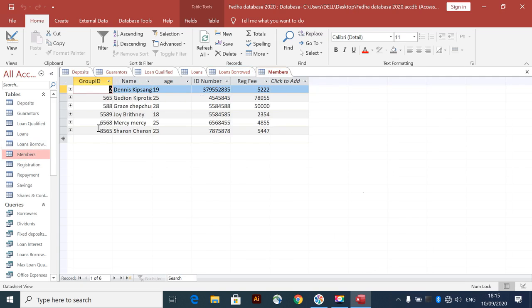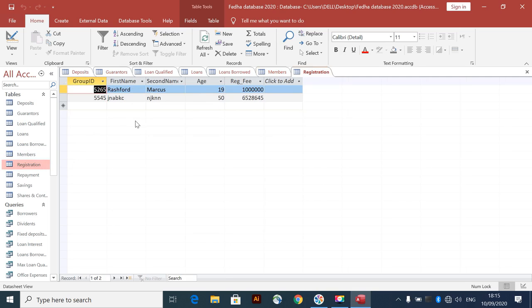So another table is the members table. There's a name, age, ID number, and registration fee. The registration fee if you want to join is 1,000. So you cannot be a member without paying the registration fee. Okay, let's continue. Another table is called registration. Its fields consist of group ID, first name, second name, age, registration fee, and all those.